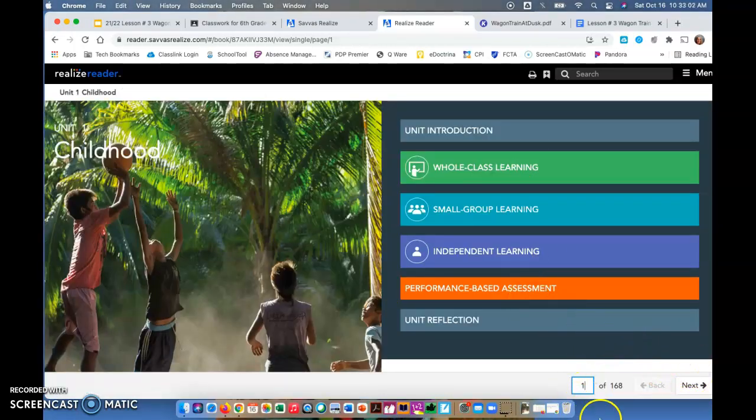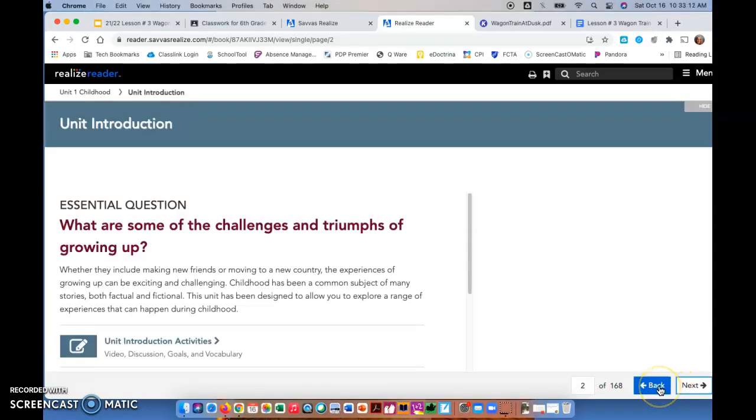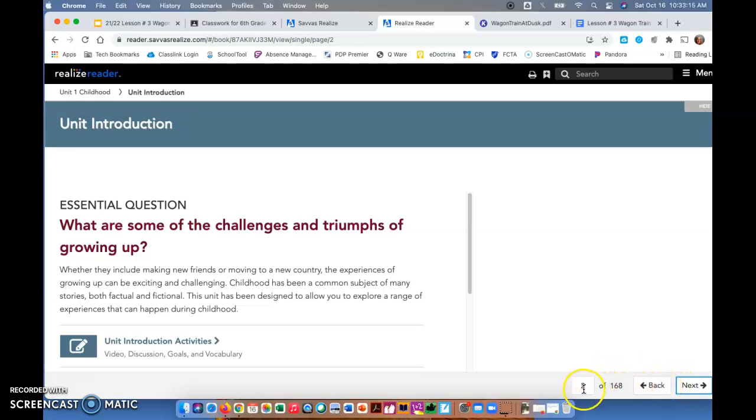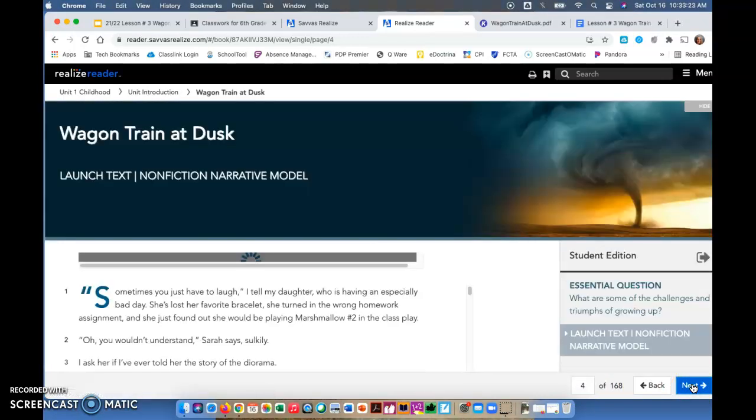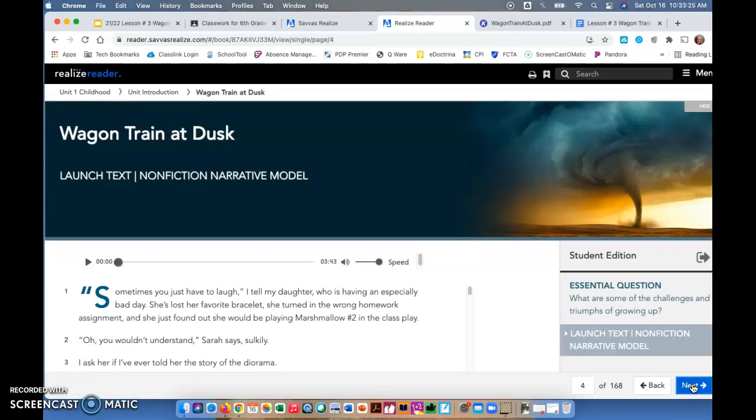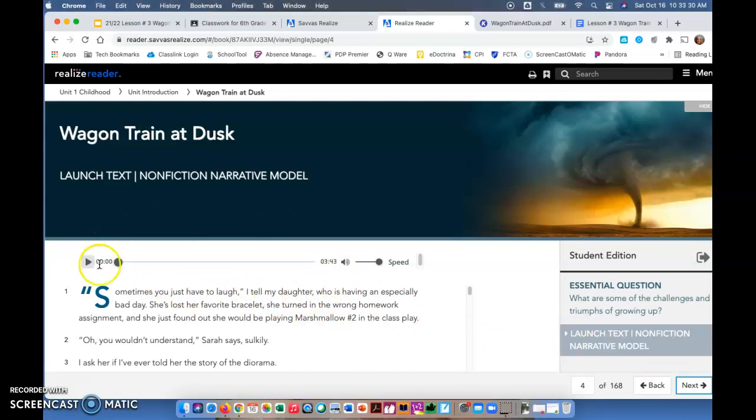And in the lower right hand corner, this is where you can change your pages. So you can go through page by page of your textbook this way, or you can just type the number in this white box here. We need to go to page 4 of 168 to actually find our story, Wagon Train at Dusk. And this is also where you're going to find another audio recording. All of our stories are in this book, and they all have audio recordings here in the book.